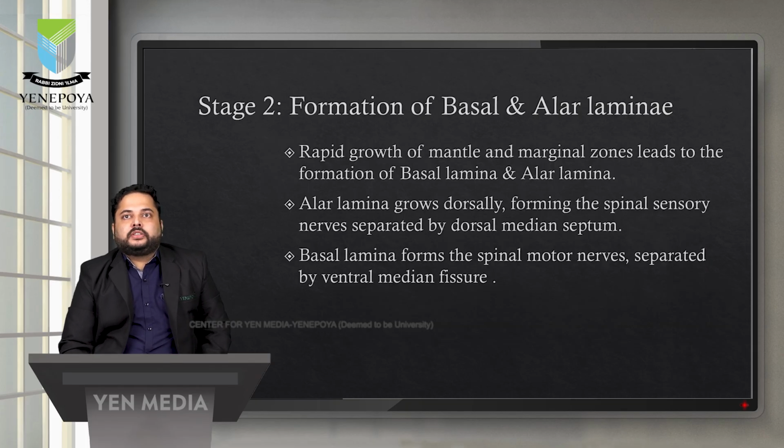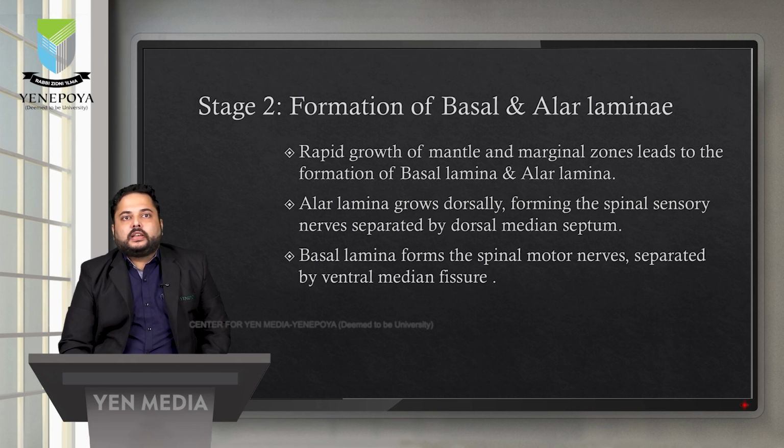So the mantle and marginal layers, or mantle and marginal zones, start rapidly proliferating, and this proliferation leads to formation of 2 lamina. Those lamina are called basal lamina and alar lamina. The alar lamina grows dorsally and forms the spinal sensory nerves. It is located posteriorly, and it forms the sensory tracts, sensory pathways and sensory nerves overall. And it is separated by a structure known as the dorsal median septum.